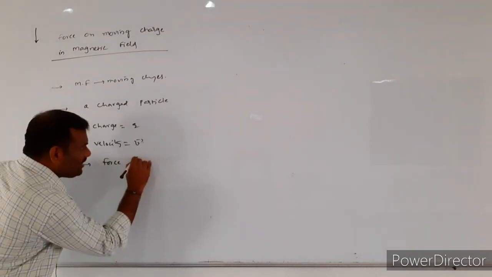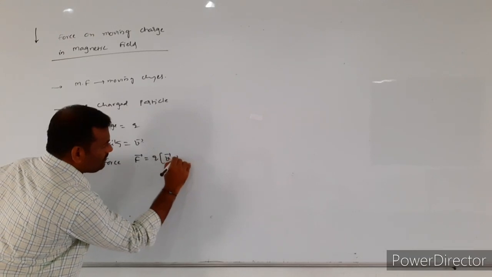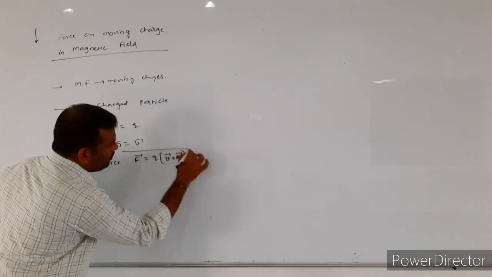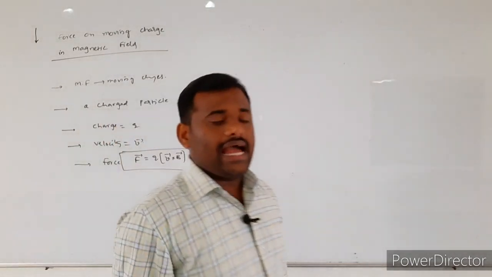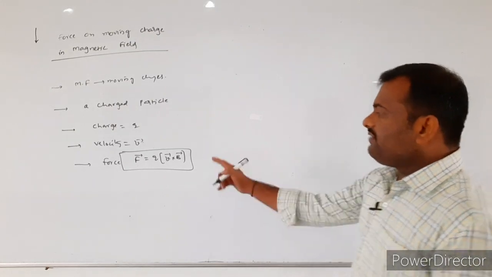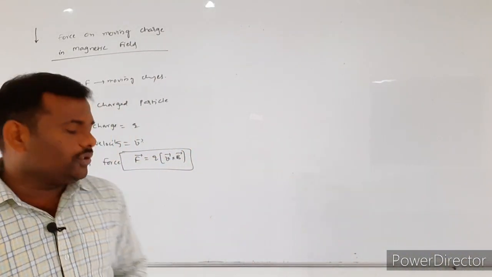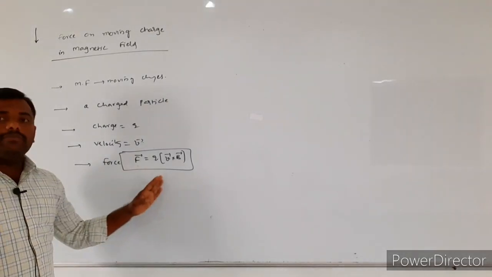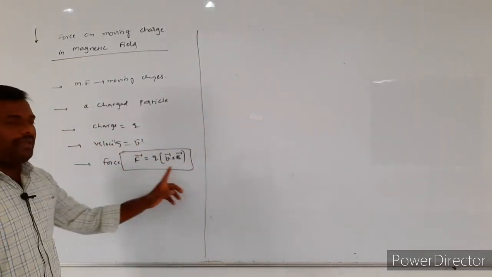Then the amount of the magnetic force acting on the charged particle will be given by the relation F bar is equal to q into v bar cross b bar. Q into v bar cross b bar.